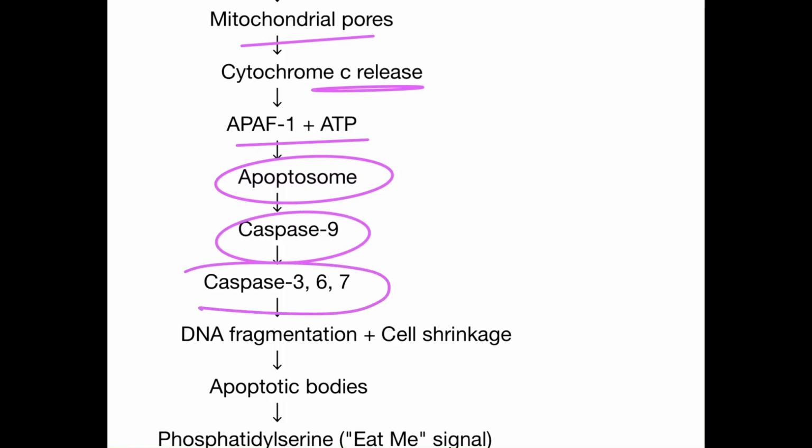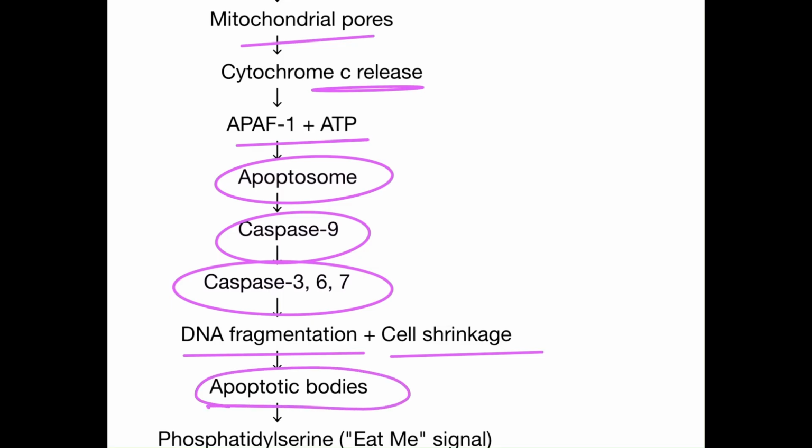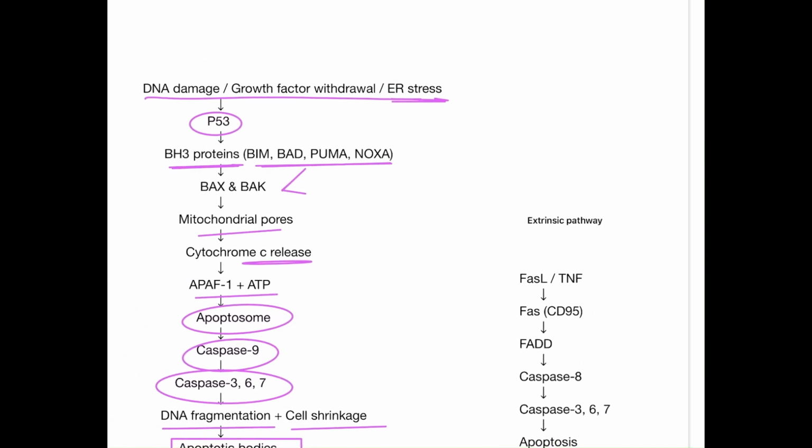Caspase 9 will activate the executioner caspases, and these will lead to DNA fragmentation, cell shrinkage, and formation of apoptotic bodies. Due to phosphatidylserine on the outer surface of the apoptotic body, the eat me signal will be released and macrophages will recognize the signal. Apoptosis will take place, but nothing will come out, so no inflammation in apoptosis.